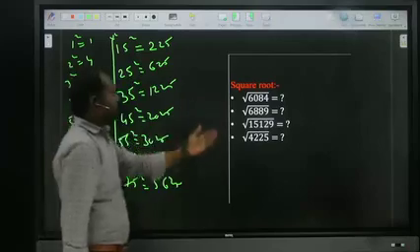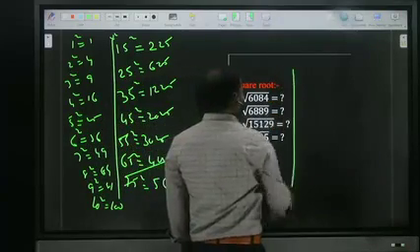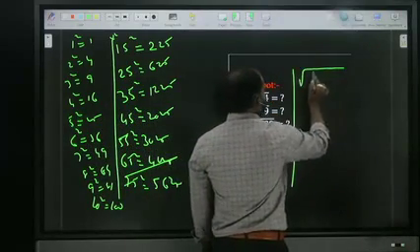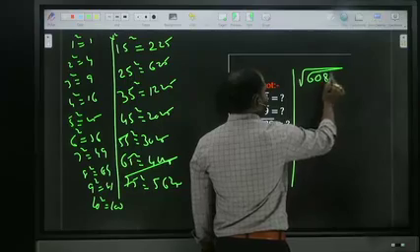Now we are looking at square root of 6084.